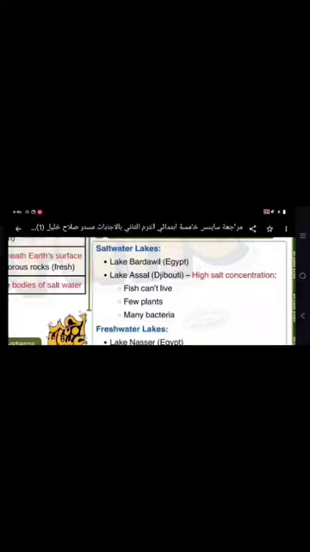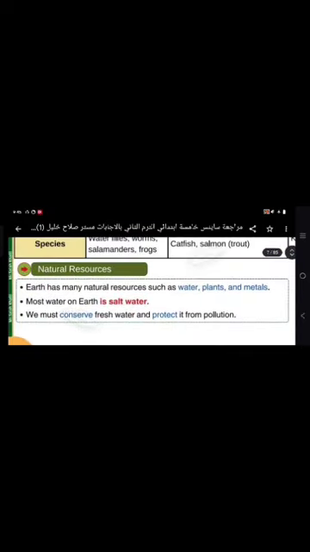Salty, and it has high salt concentration. Because of that, fish cannot live there. Few plants only can live there, and many bacteria. Okay, freshwater lakes like Lake Nasser in Egypt.